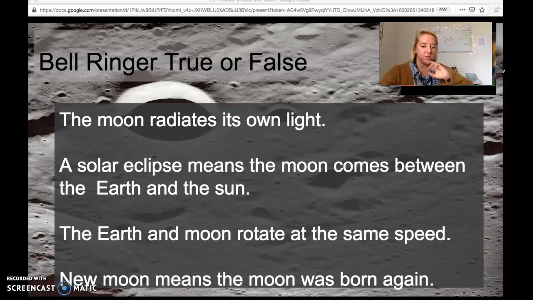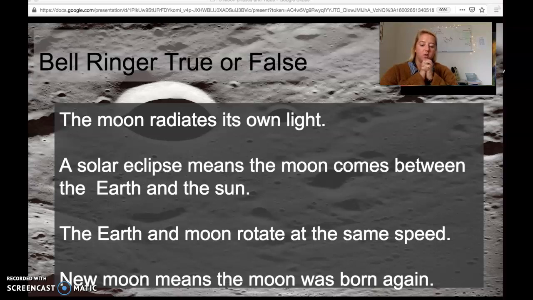This is actually, hang on. This is true. True or false, the earth and the moon rotate at the same speed? This is false. The moon rotates and revolves at the same speed.